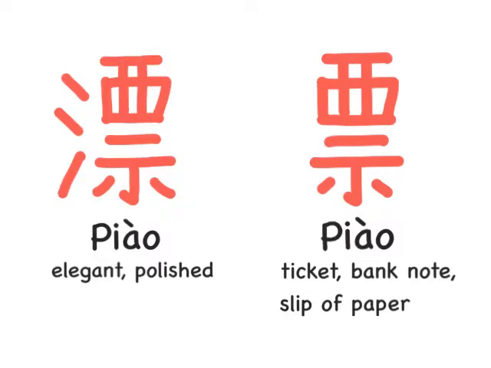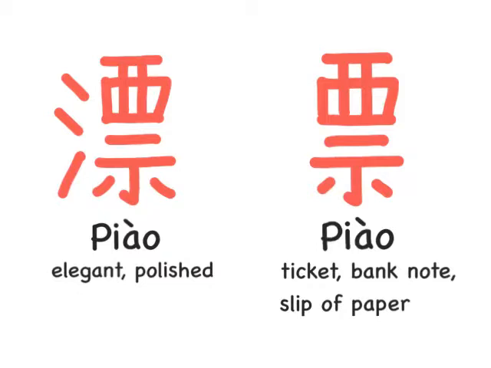你们好，今天我帮你复习票和票两个字。票 on the left means elegant or polished. We have seen it most often with 漂亮, meaning beautiful. So for example, 你的家很漂亮, which means your house is beautiful.